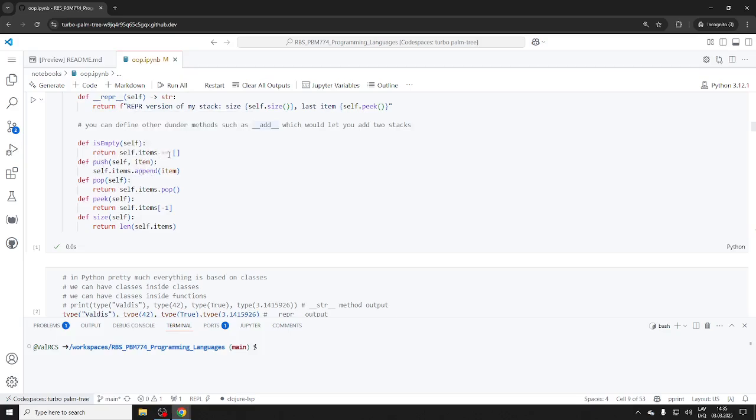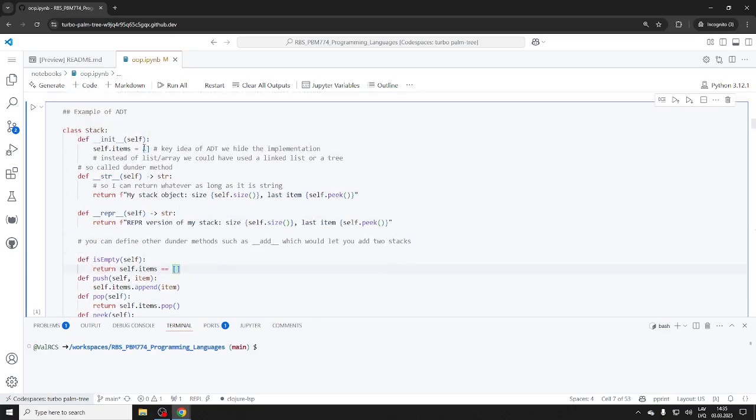Here we have already skipped the problem of making it. We have empty, which is true if you have nothing. Maybe this might be comparing it to an empty list. We are using list here to self, so we hide the implementation. We could have used a linked list or tree or something else, some sort of array structure, maybe from NumPy or a C-type array. It could be anything here. So that's the idea, or initialization.